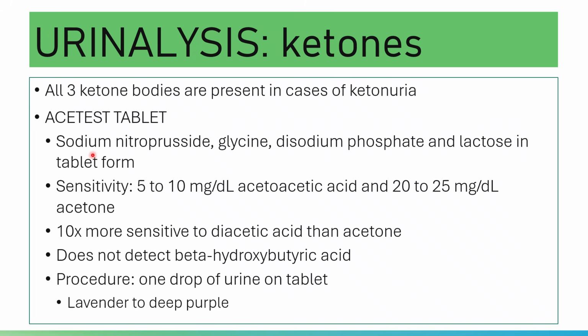The Acetest tablet relies on the nitroprusside reaction. Sodium nitroprusside is the main reactant present. So what is present in the tablet? You have sodium nitroprusside, glycine, and disodium phosphate, which is your alkaline buffer. Lactose is also present, added for better color differentiation.